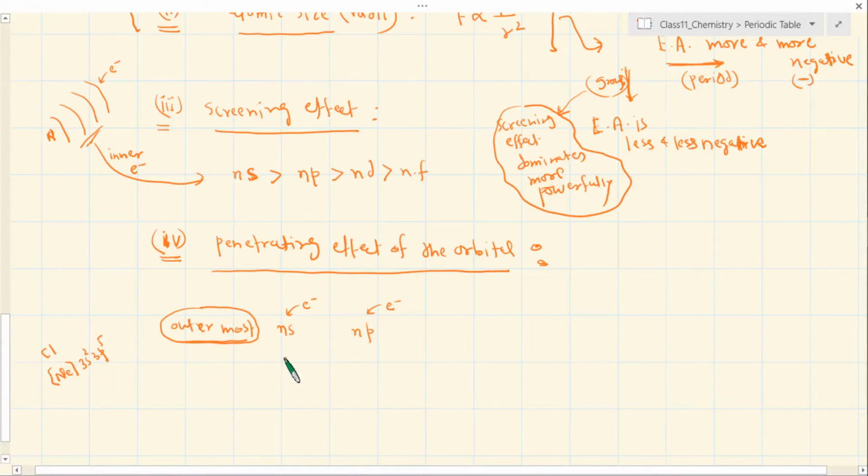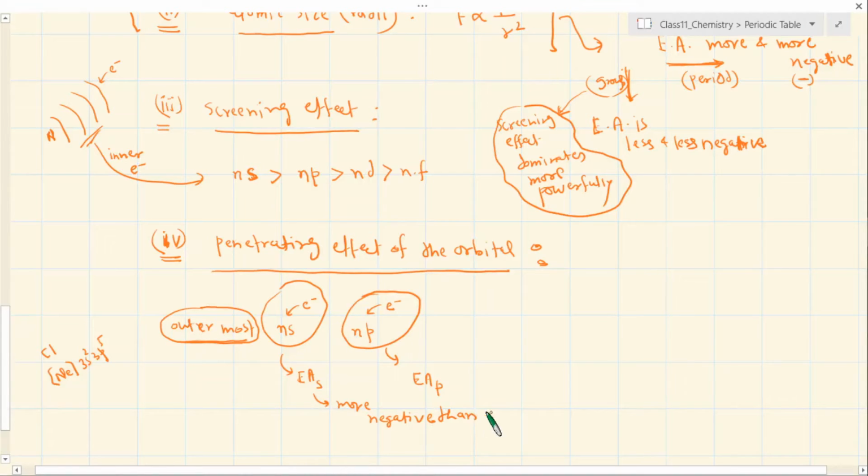So if you consider electron affinity for this case, and let's say because of this addition the electron affinity is Es, and because of this addition it is Ep, then I should say that this one is more negative value